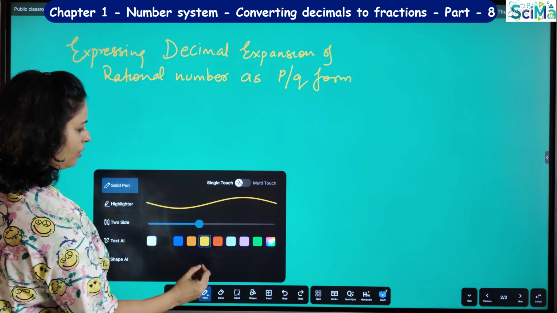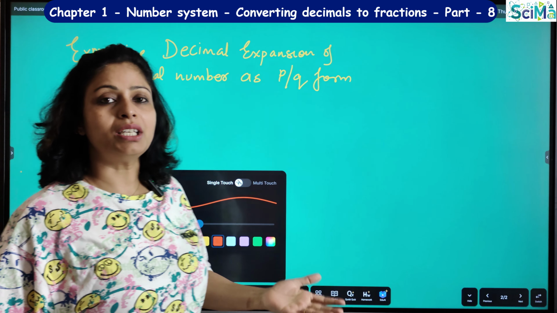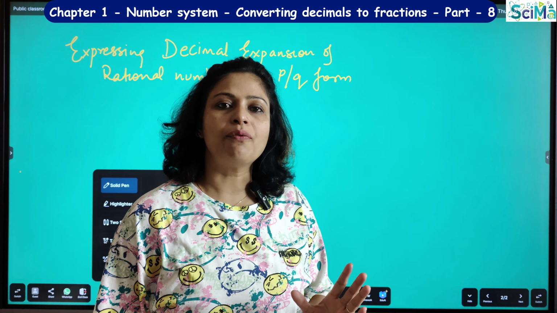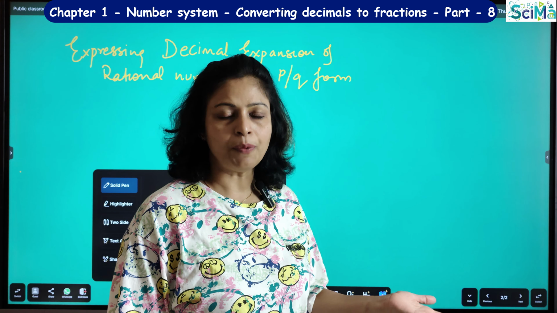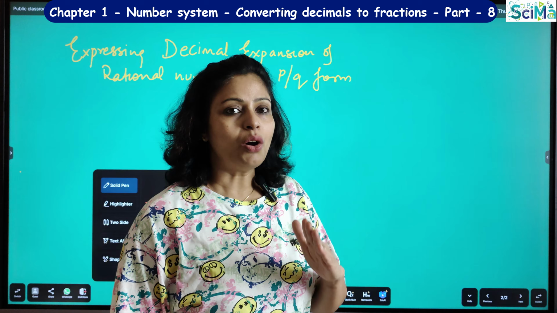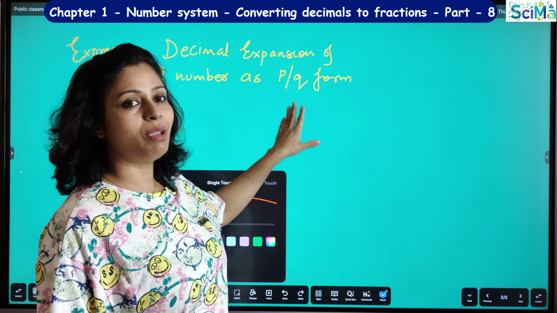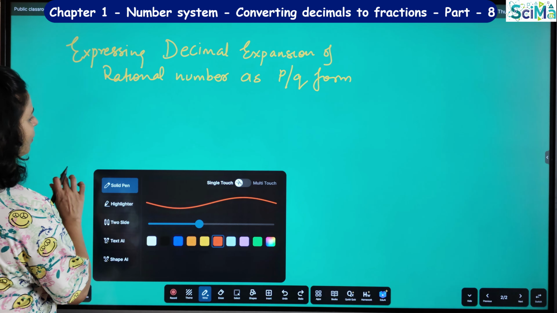So we know, right? How do we represent rational number? They are in the form of P by Q. Now if the decimal representation, if the decimal form is given, the decimal form will be definitely of a rational number only, just now which we saw in the previous video. So how the decimal form we can convert into the P by Q form? This is also very important topic in rational numbers, so you have to understand that.